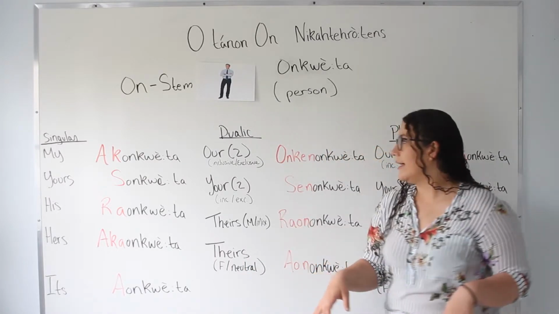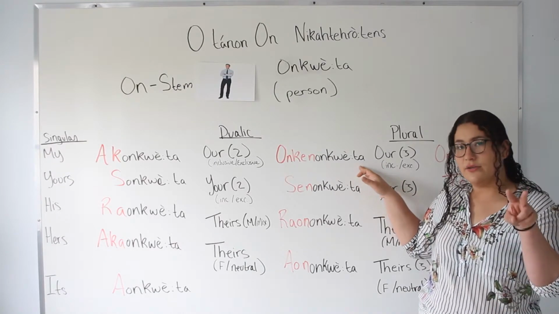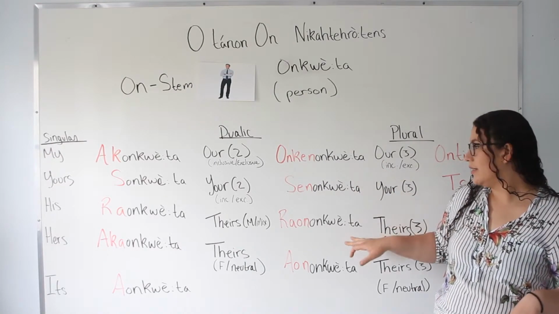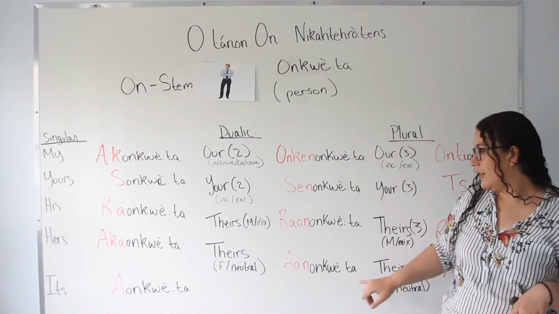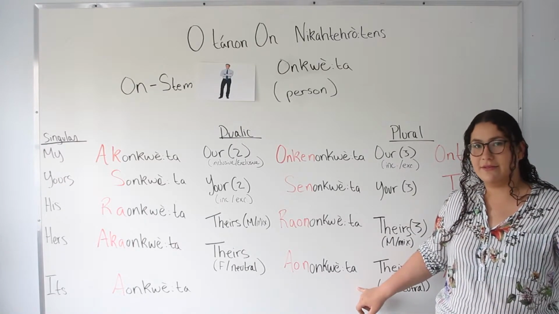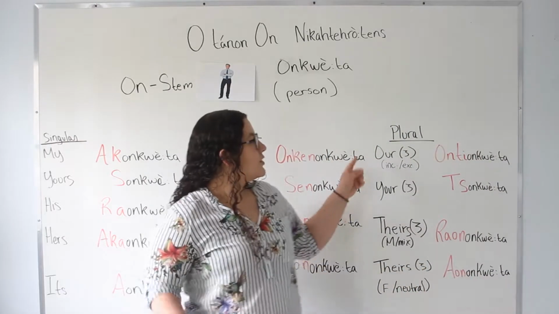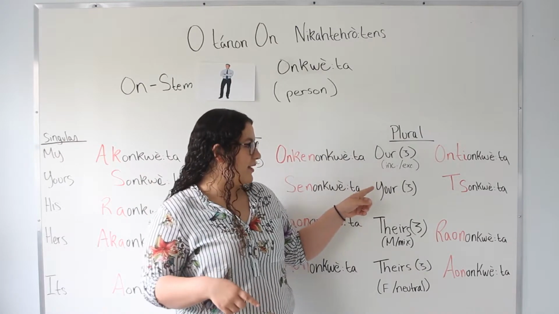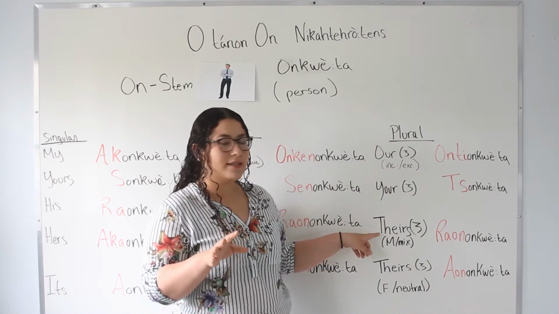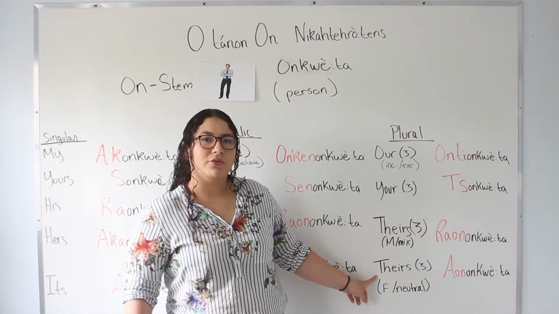And then dual, mine and yours, mine and someone's, ungenungweda, you two, zenungweda, theirs two, males or mix, raunungweda, and them two females or neutral, aunungweda. Lastly, we're going to look at plurals. So ours, unjungweda, your guys's, zungweda, theirs, males or mixed, raunungweda, theirs females or neutral, aunungweda.